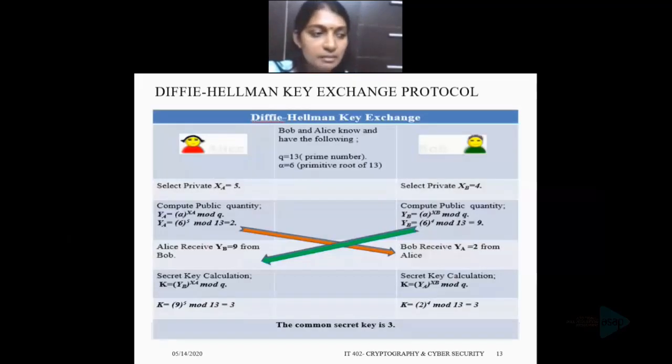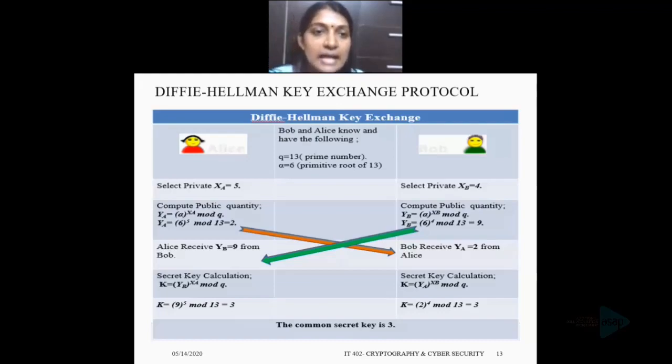So let's check an example. Here the communicating parties are Alice and Bob. Alice and Bob agree on two quantities. That means there are two public quantities, that is q and alpha. Here q is 13 and alpha is equal to 6. 13 is a prime number and alpha 6 is the primitive root of 13.